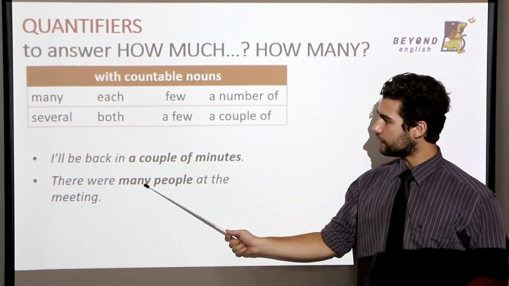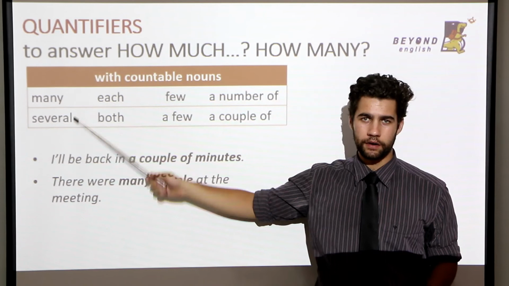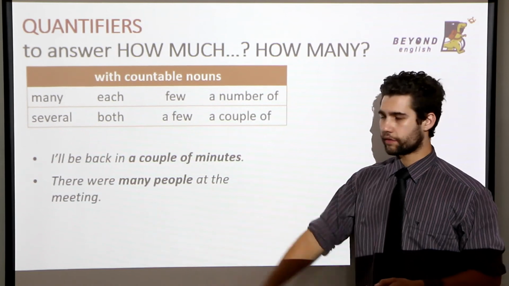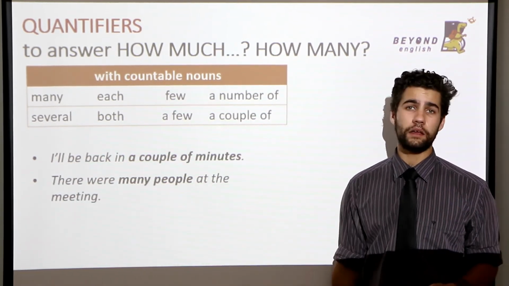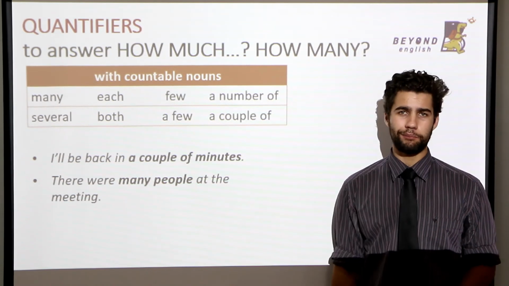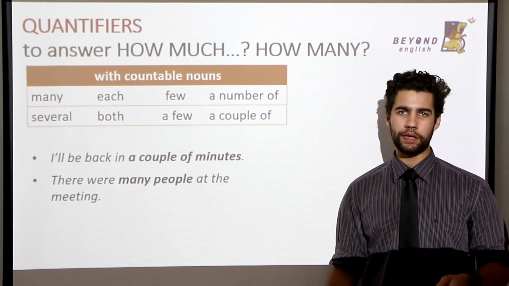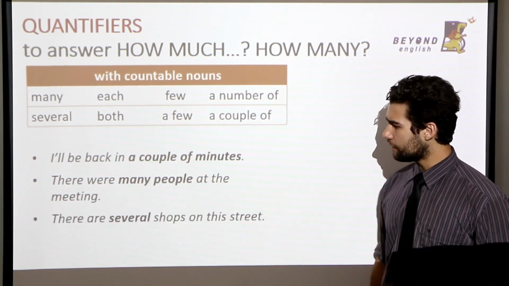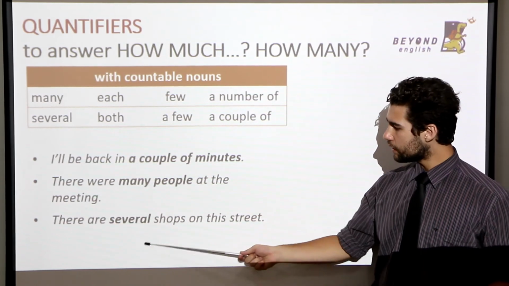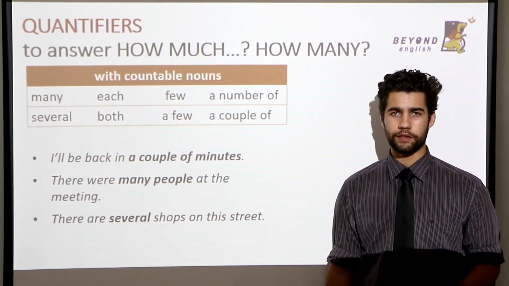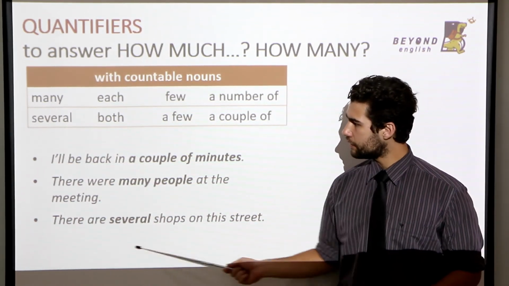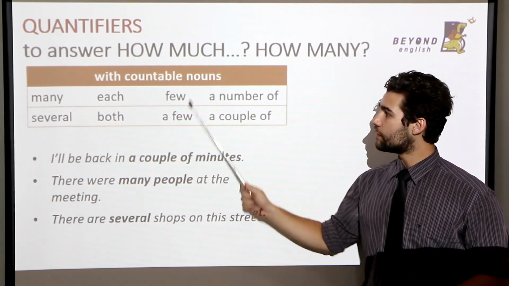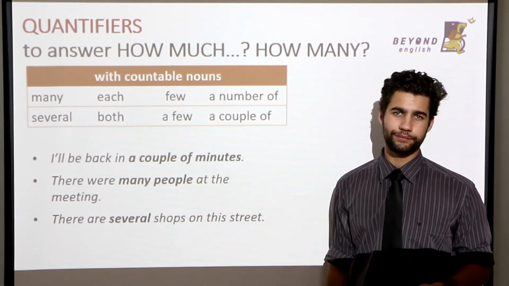So, many is our quantifier and people are our countable nouns. There were many people, 100 people, 1,000 people at the meeting. Last, we have there are several shops on this street. So, several is our quantifier and shops are our countable noun.